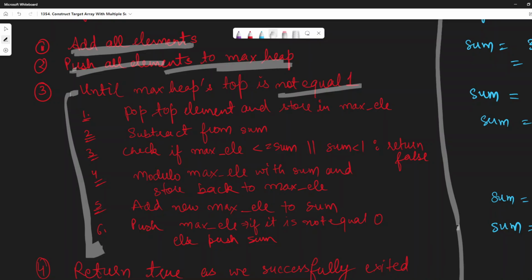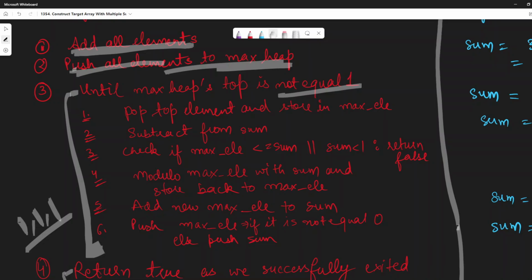So if it becomes equal to 1, we are required to get out of our loop, and at that point we would directly return true. Because if all the elements are now 1, which is the desired, because we require 1 at the end, right? So at that moment we would return true.